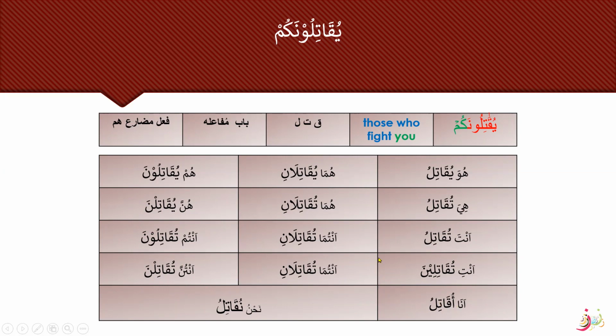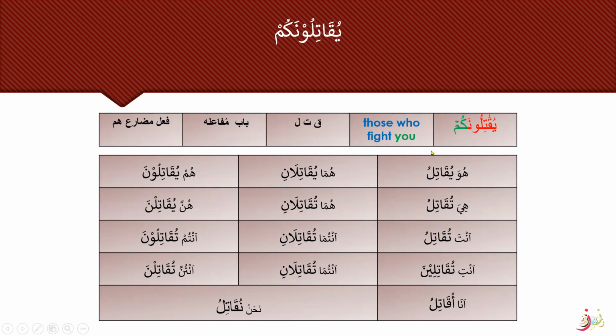So here you can see this is the Sarf Kabir chart for يقاتلونكم. So these are two words. The attached form is kum, and this is the damir muttasil for antum, and yuqatiluna is fi'l mudari hum. Alright, this is not a typo.